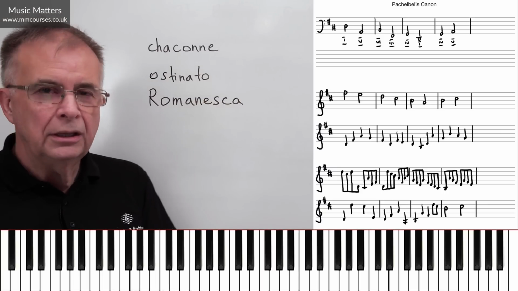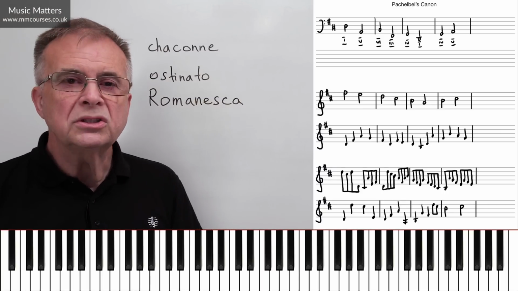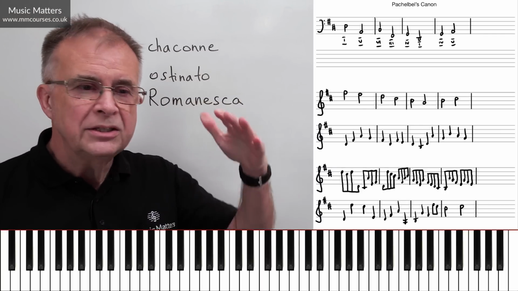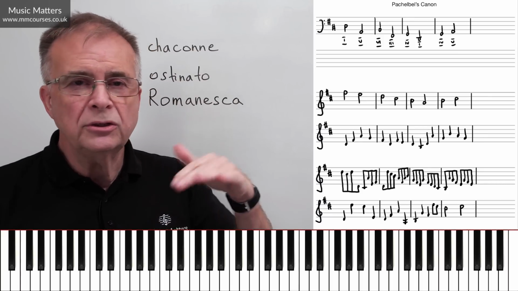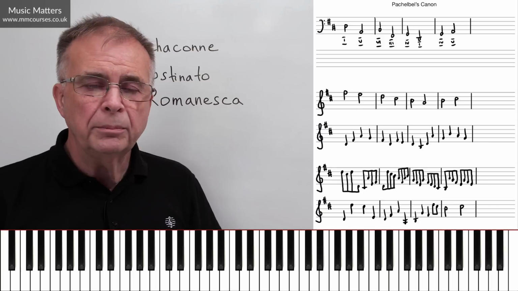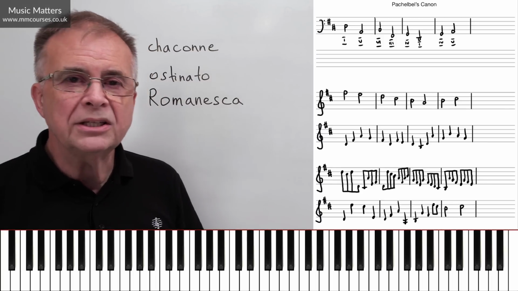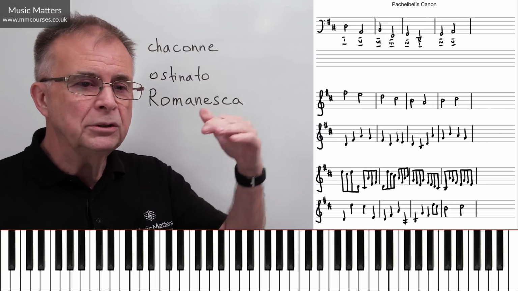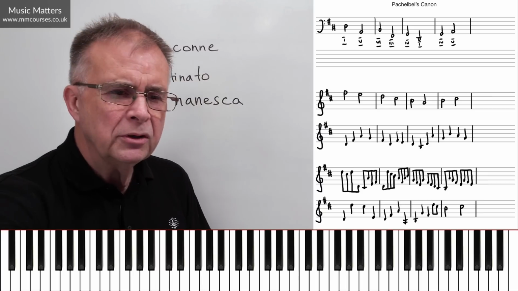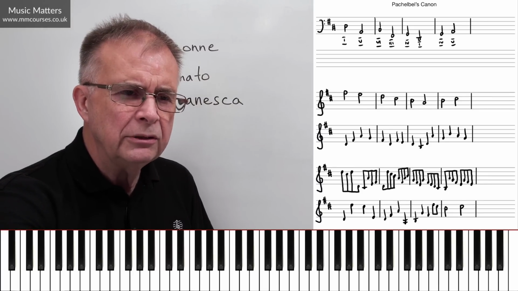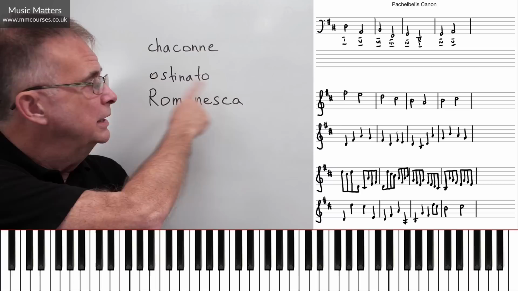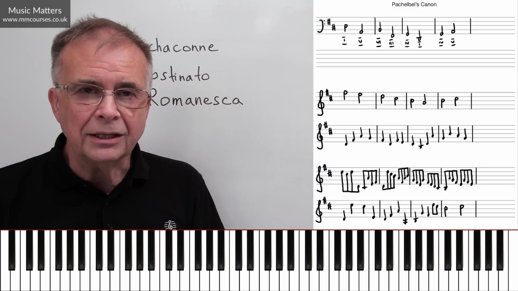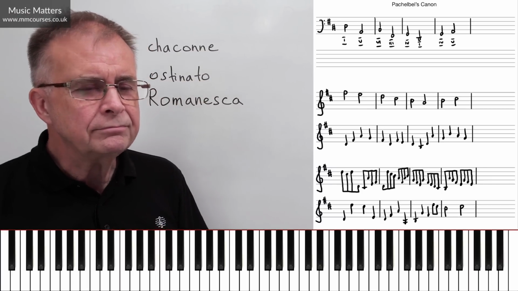And there are other Baroque composers who used the Romanesca, so this pattern of chords. So you find that a lot in the 17th century and the 18th century, where composers are using this Romanesca pattern to build a piece of music on it. So if you come across a few other Baroque pieces and you think, hang on a minute, that sounds a bit like Pachelbel's canon, it could just be that the Romanesca is being used.